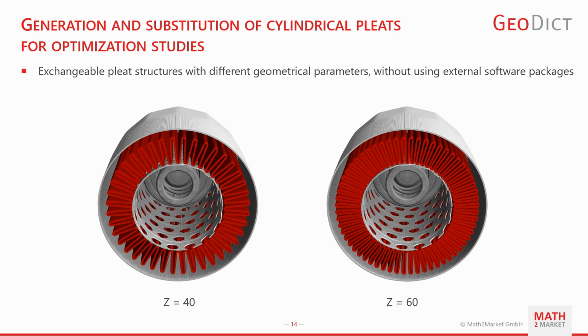For the starting point or as a basis, we initially need the CAD data of the filter geometry. So any complicated filter geometry with housing can be imported. And when you would like to investigate, for example, the effects of pleat count on flow and filtration characteristics, the existing cylindrical filter element, which you can see here at the left side, 40 pleats shown with red color, can be substituted by other variations. For example, on the right side, you see a red cylindrical pleated element with 60 pleats, and then the following simulations can be started.